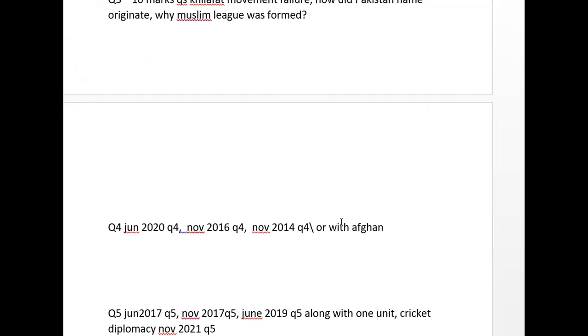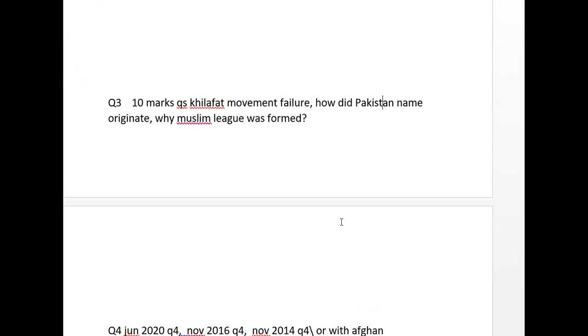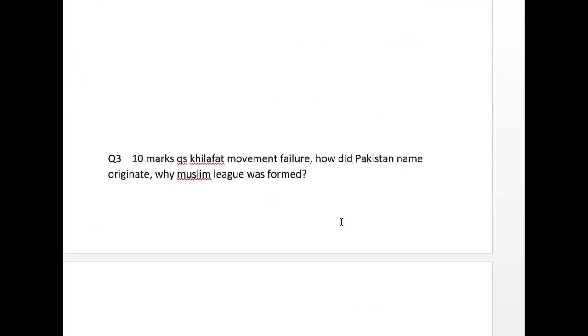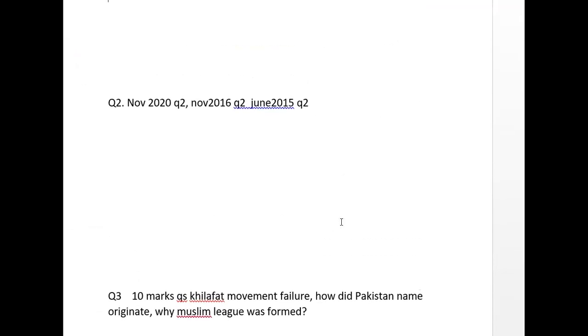Question number 5, a lot of topics I have mentioned, but like question number 4, 1 to 3, 3 questions. Question number 3, I tried to be as specific as possible. Question number 2, 3 questions. And question number 1, since it's a source question, I was thinking that one should look at these options, because I am thinking it will go to the last part, mostly related to the last part. So that's why I included these topics, in case, these 2 questions.